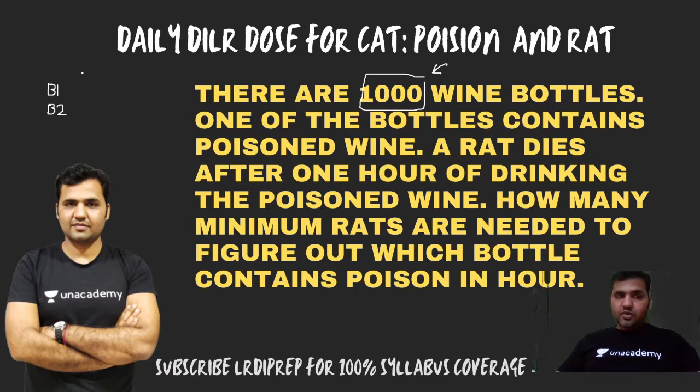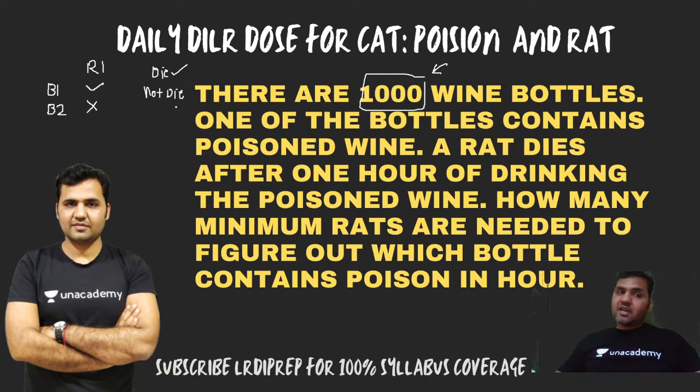See guys, out of two bottles, if I have only one rat, let's say rat one, and one of these two bottles is definitely containing the poison wine. Now if rat one takes the wine from bottle one and does not take the wine from bottle two, there are two outcomes. After consuming the wine from the bottle, rat one will either die or not die. If the rat does not die, that means bottle number one does not contain the poison, so bottle number two contains the poison.